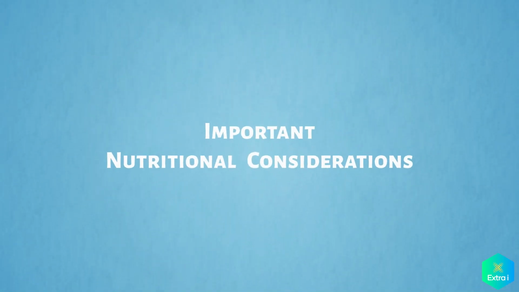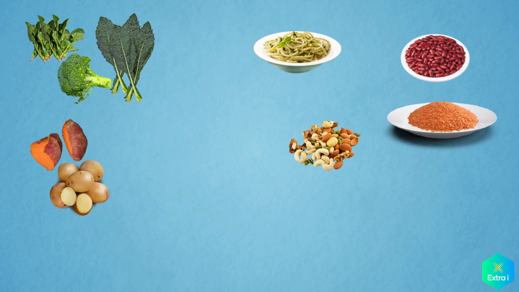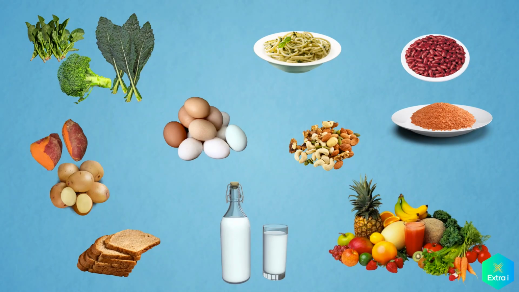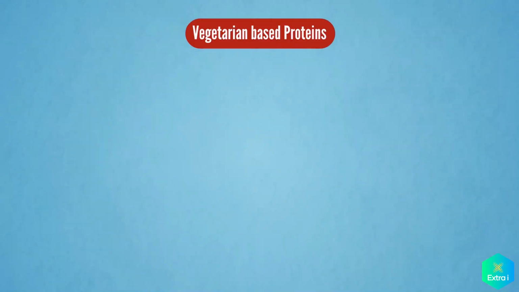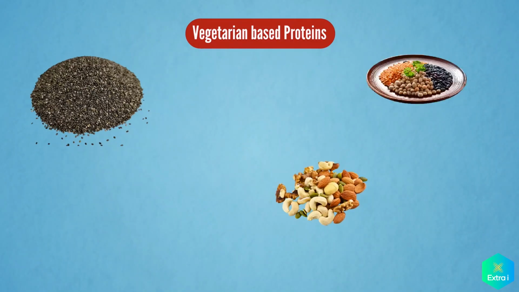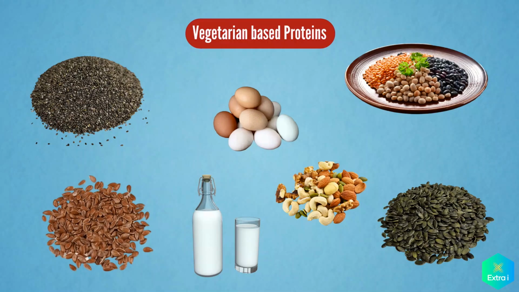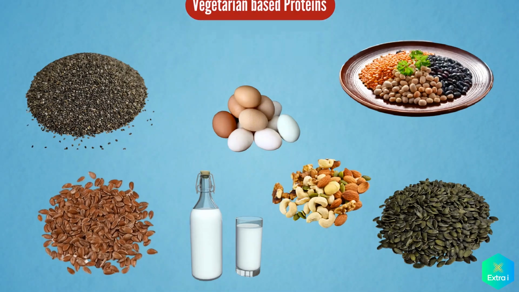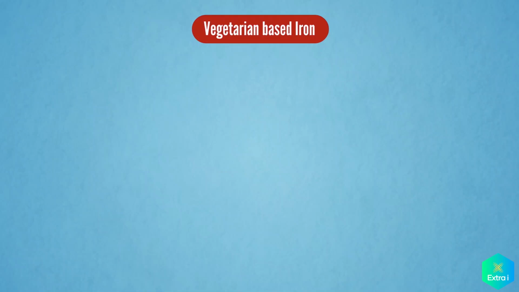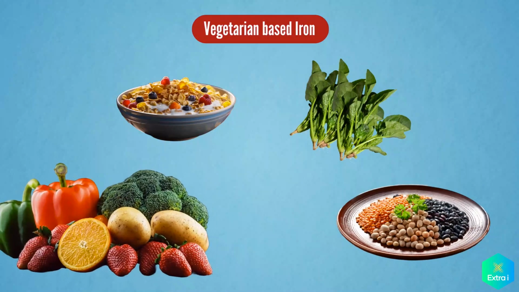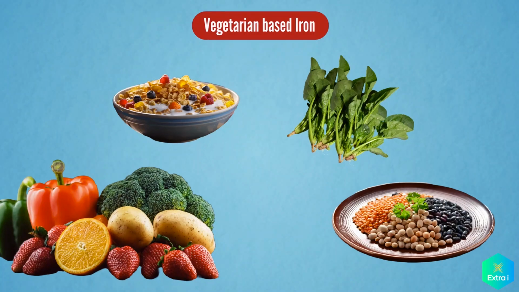Important nutritional considerations. While a well-planned vegetarian diet can be nutritionally adequate, certain nutrients do require your attention. Proteins. These are essential for body repair and growth. Vegetarian-based sources of protein include legumes, nuts, seeds, dairy, and eggs. Iron. Plant-based iron is less readily absorbed by the body. Vegetarian sources of iron include lentils, spinach, and fortified cereals. Consuming vitamin C-rich foods can enhance absorption.